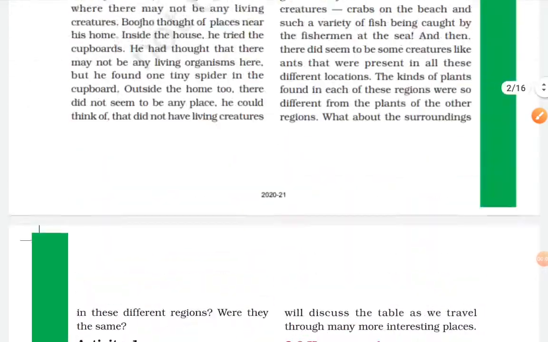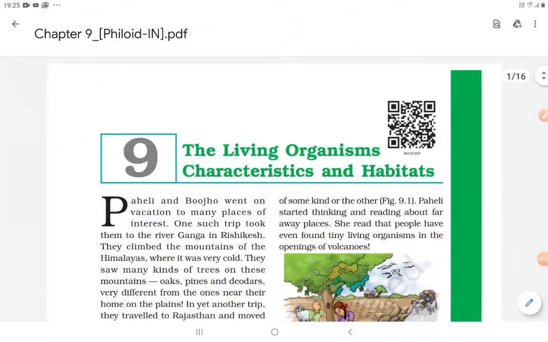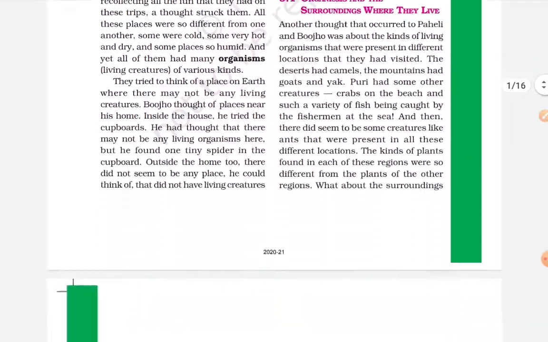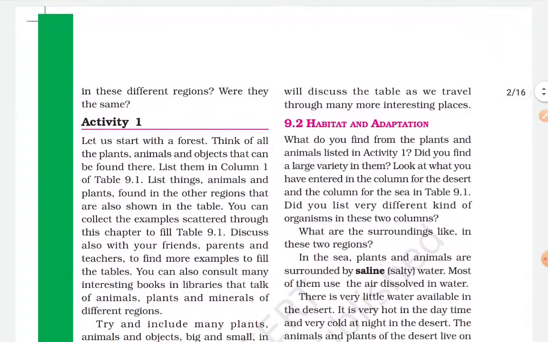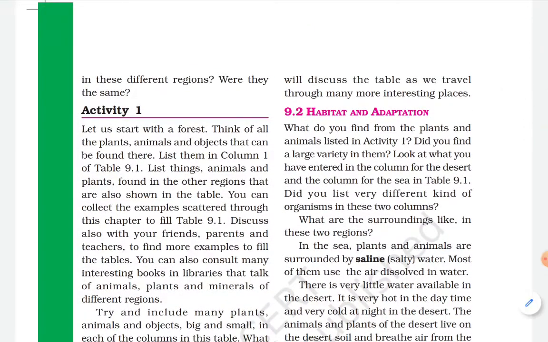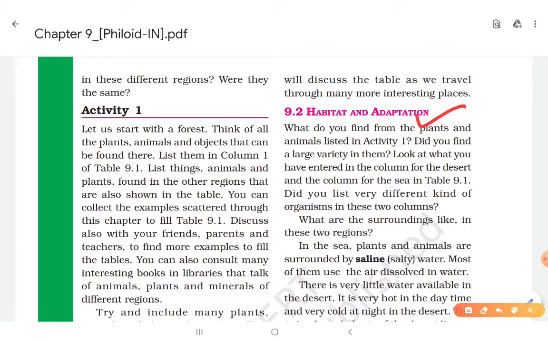Hello, dear students. We are discussing our chapter The Living Organism Characteristics and Habitats. Today we will read about and explain habitat and adaptation. From here we will start today.